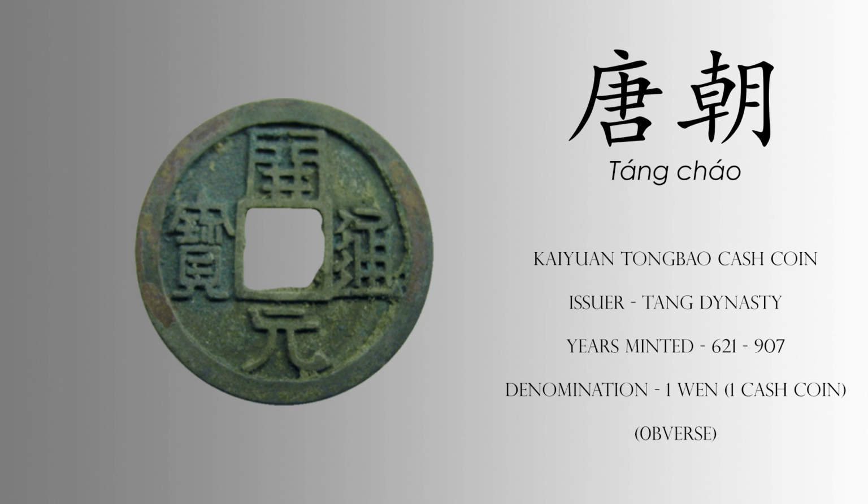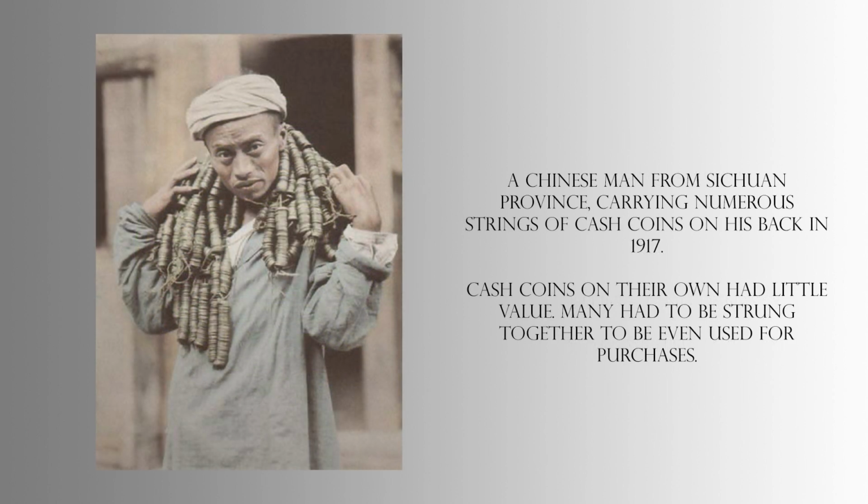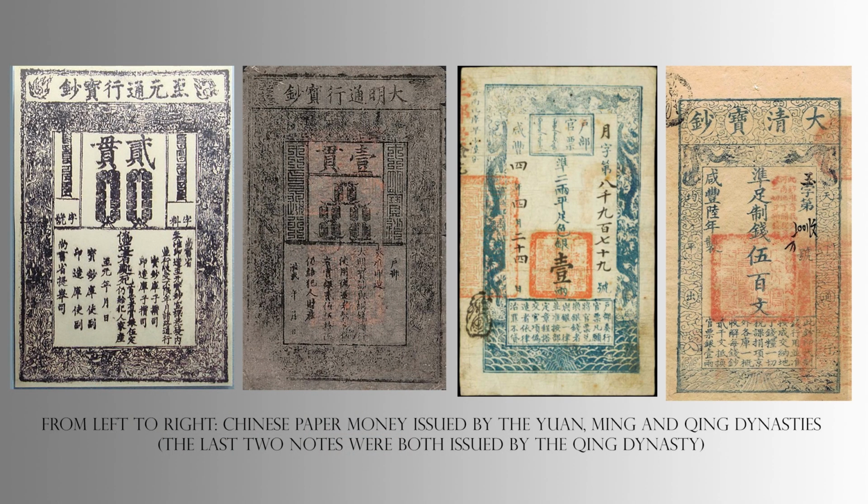Unless specified on the reverse, these coins usually were denominated in 1 wen, a wen referring to a single cash coin. These had little value, as we can see in this picture. Many had to be strung together to make transactions viable. However, with the issuance of these banknotes, two issues arose. The first being counterfeiting, and the second being the temptation of excessive issuance.